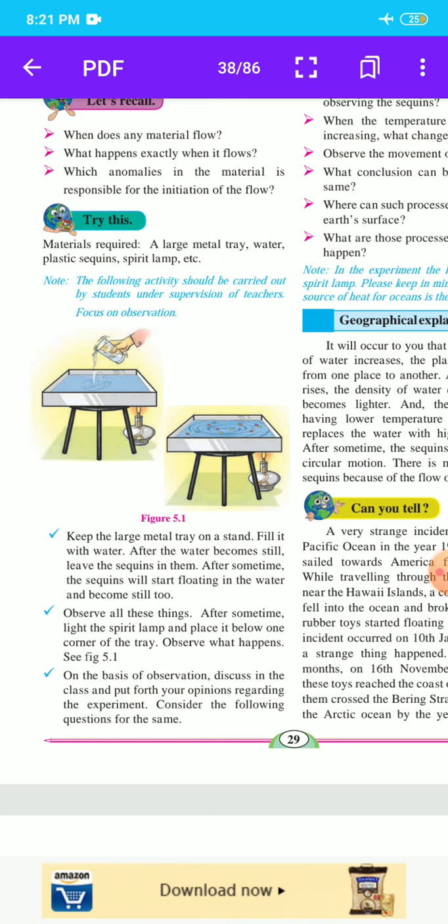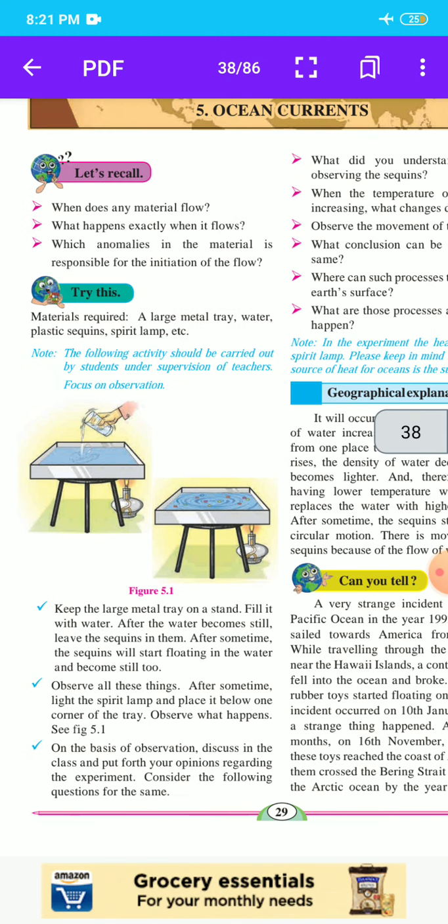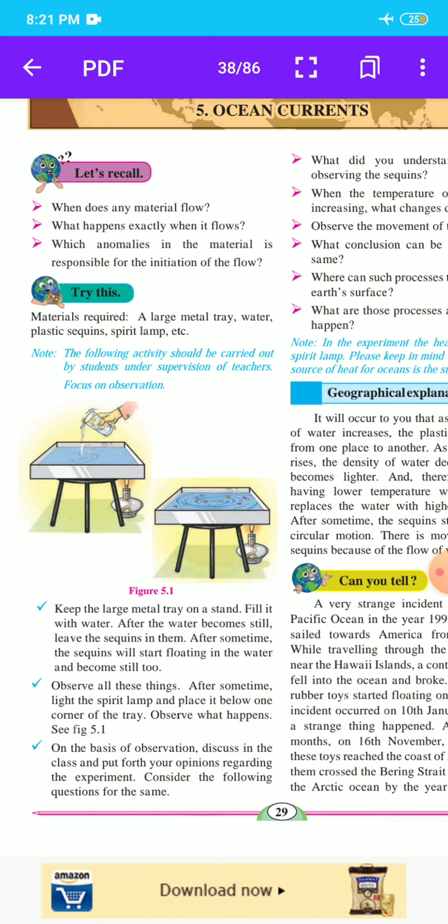Here's an experiment. When does any material flow? What happens exactly when it flows? Which anomalies in the material are responsible for initiating the flow? Here students, try this experiment. Which materials are required in this experiment? A large metal tray, water, plastic sequins, a spirit lamp, etc.